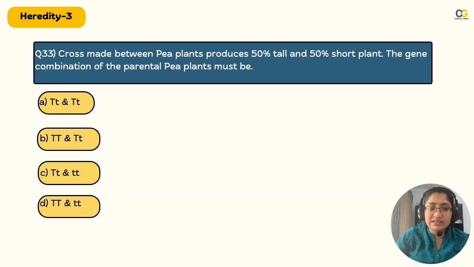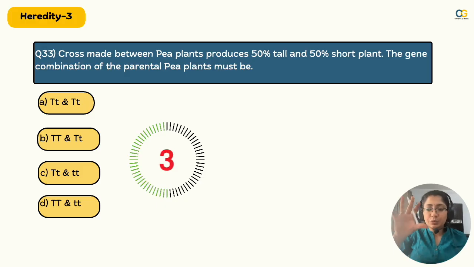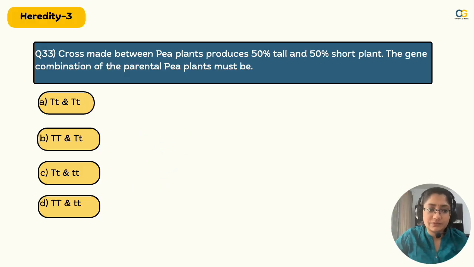Moving on to the next question. Cross made between pea plants produce 50% tall plants and 50% short plants. The genetic combination of parental pea plants must be. The options as follows. Think, this is a little numerical in bio. Giving you another second because it's a little tough.